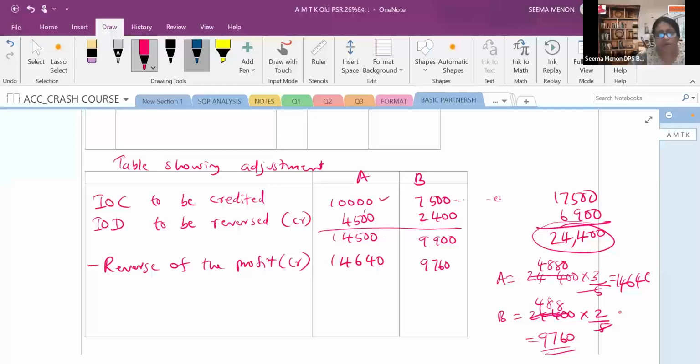Interest on capital A को credit करना है. Already they paid interest on drawing. वो उनको reverse करके मिलना चाहिए total. They should get us 14,500. But how much they already got? Reverse of the profit which is already credited. अब उसको reverse करना है. Reverse करेगा तो आप देखिए है ना. It is already credited है. So what is the difference? You can see that here.